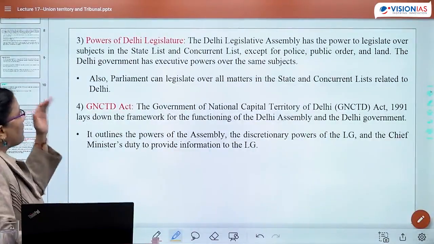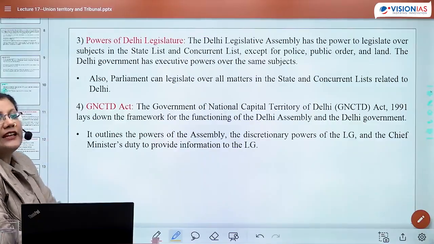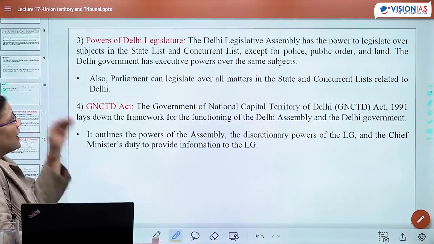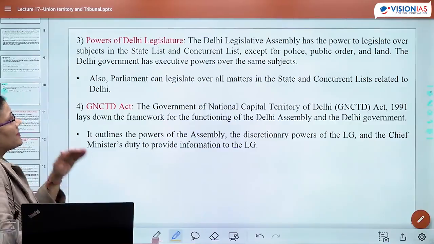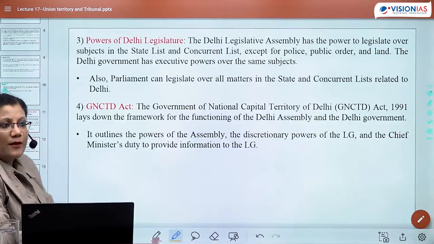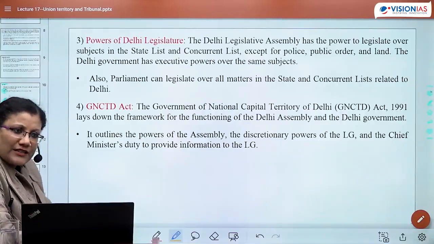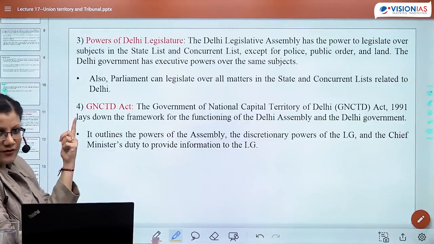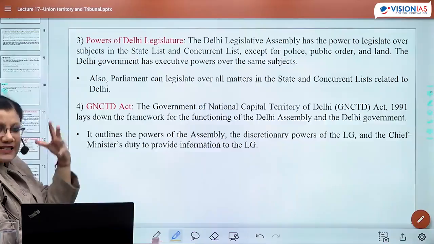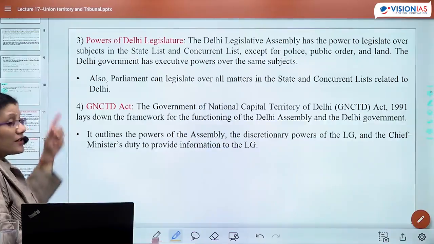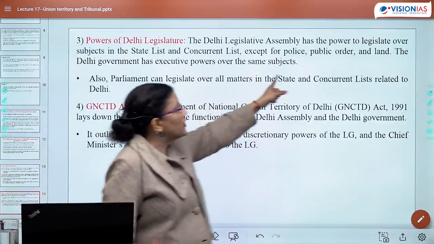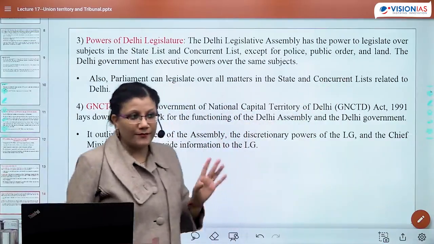Now what was the power which was being given to Delhi legislature? Delhi Legislative Assembly has the power to legislate over the subjects on state and concurrent list. Puducherry's Legislative Assembly is also given the same functions. But as far as the Legislative Assembly of Delhi is concerned, it cannot make laws on police, public order and land.